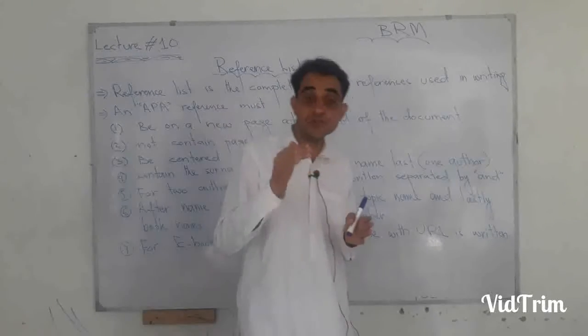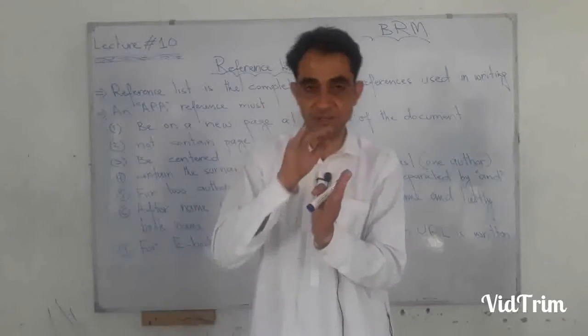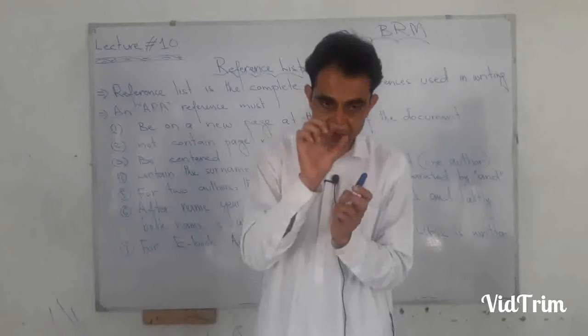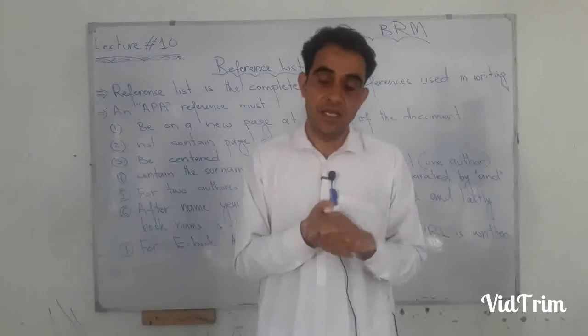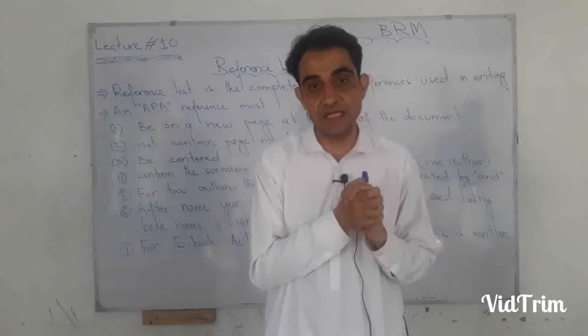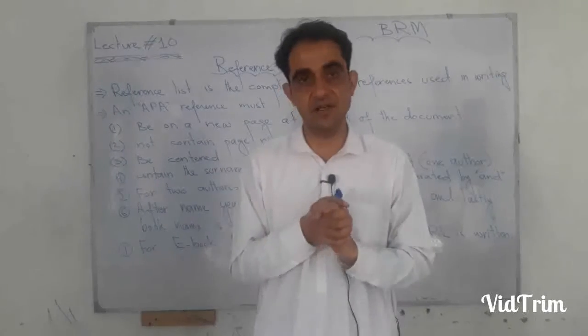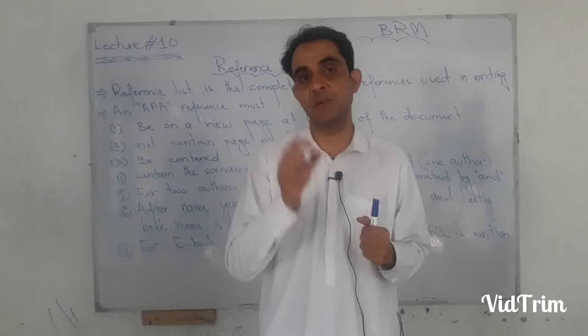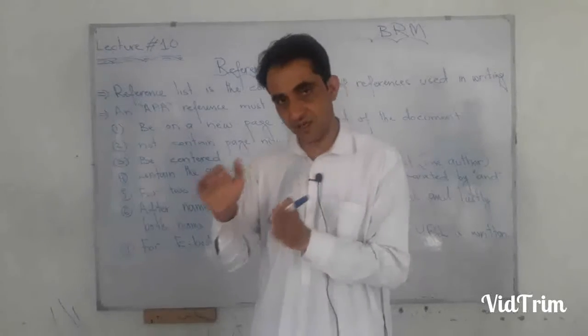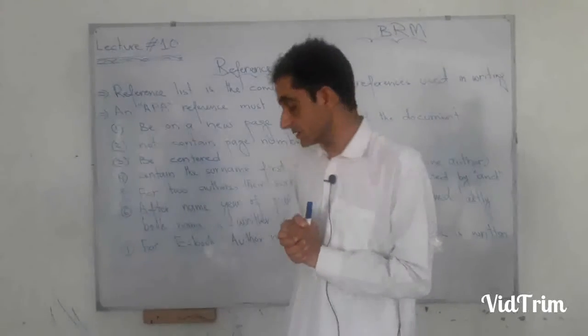Obviously, we should not start the references list from the mid of the document, from the mid of the page, but we should start from a new page. And the references remain at the last of your research thesis or document or book, whatever the document is, but it must be at the last of the document, starting from a new page.